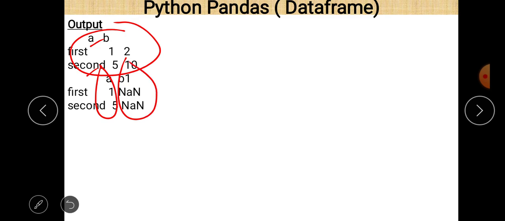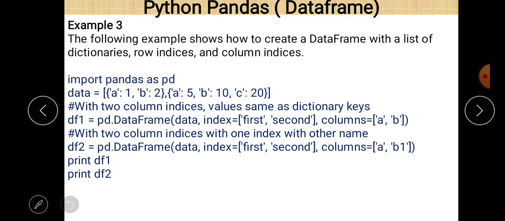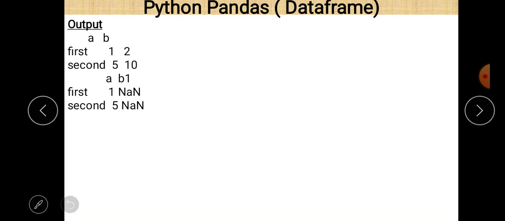b1 there is NaN. And why is it so? It is so because no b1 is there. And as we know, the key plays the role of column name in the case of a data frame, and there is no key equal to b1 in either dictionary, so NaN will appear there, meaning not a number.